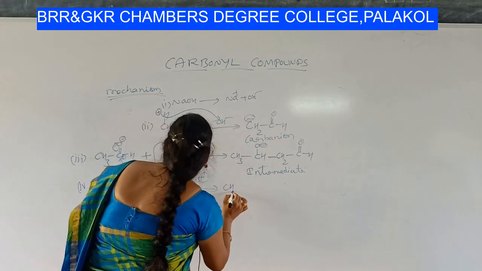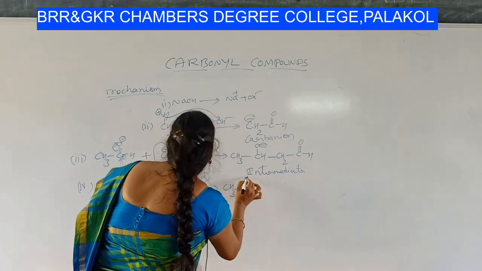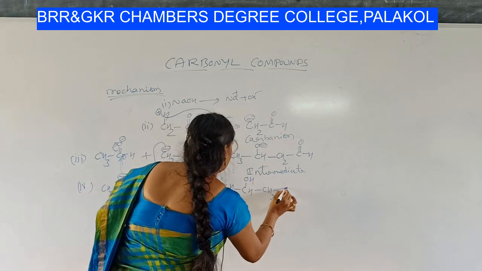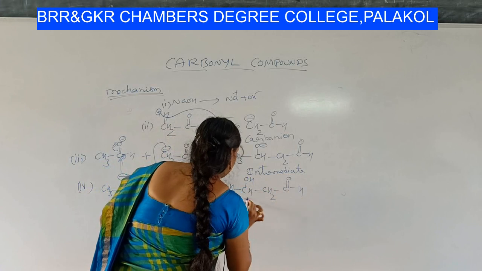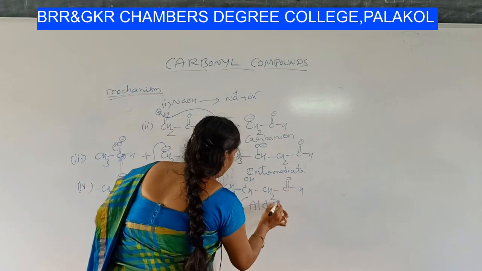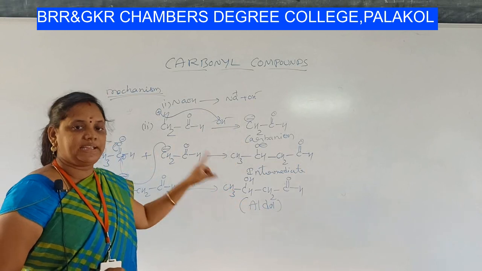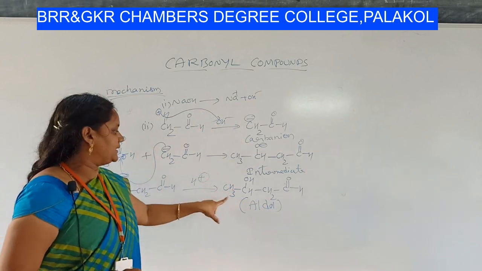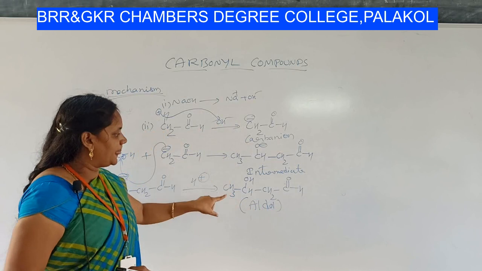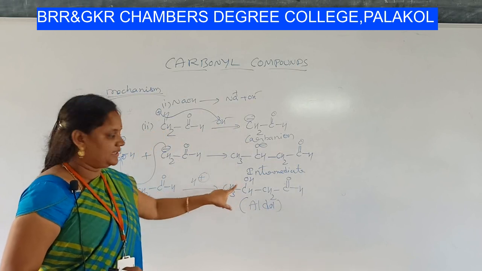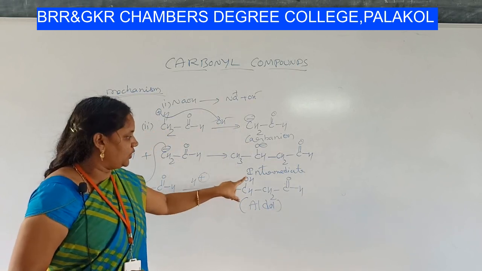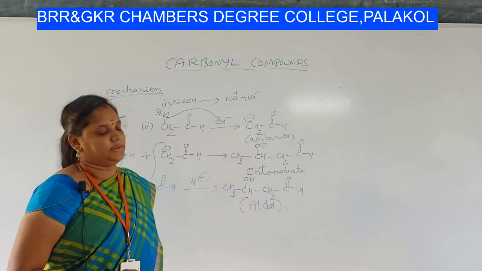Okay, you will get CH3 CHOH CH2 C double bond OH. This is our product, aldol. Is that clear, students? You have clearly seen the product in the previous example, no? Do you remember? Same product, CH3 CHOH CH2 C double bond OH.